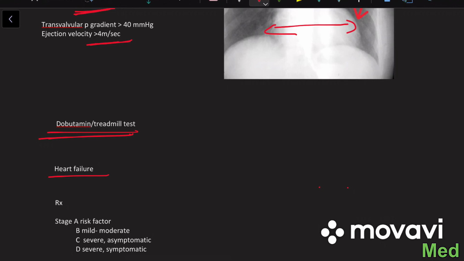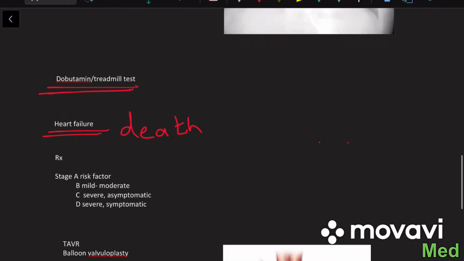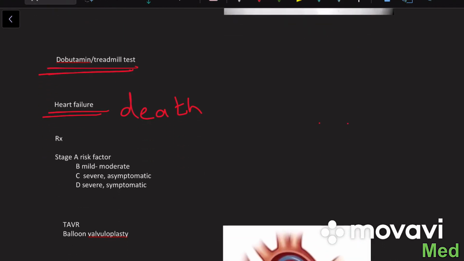So you may be wondering why I put heart failure here. Due to the progressive narrowing, the heart compensates, but over time the heart fails and causes heart failure, and this is the number one cause of death in patients with aortic stenosis. So, if in an MCQ they ask what is the number one cause of death in aortic stenosis, we can say it's because of heart failure.